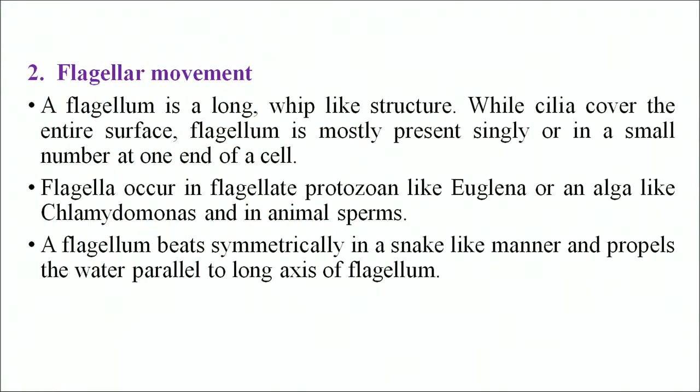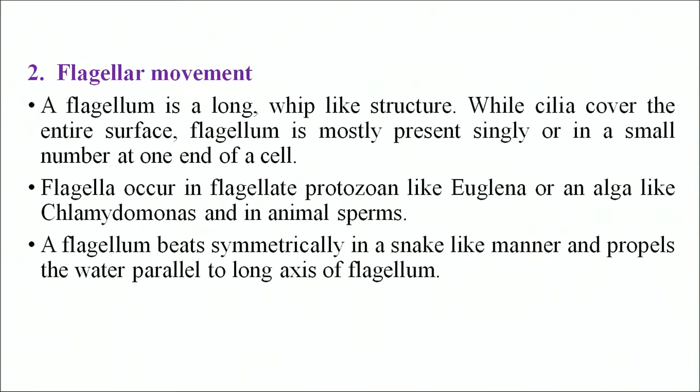Then the second type of movement is the flagellar movement. Cilia, as we know, are very tiny structures, but the flagellum is a more elongated, long, whip-like structure. While cilia cover the entire surface of the body, the flagellum is mostly present singly, or in a small number at one end or at both ends, or it may be present all over the periphery. Likewise, they are known as monotrichous, amphitrichous, lophotrichous and peritrichous on the basis of how many flagella are present.